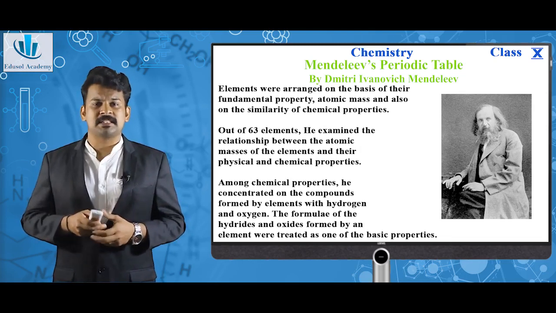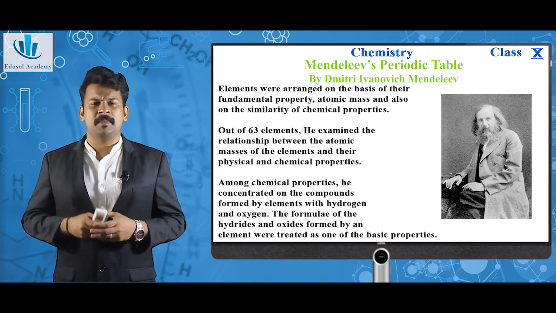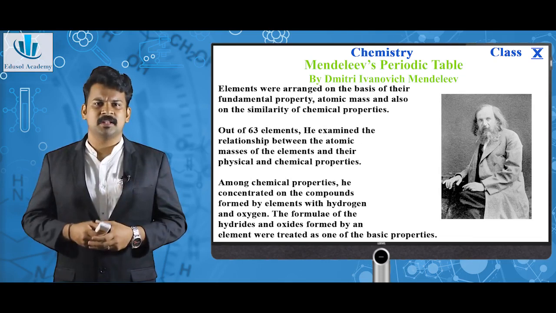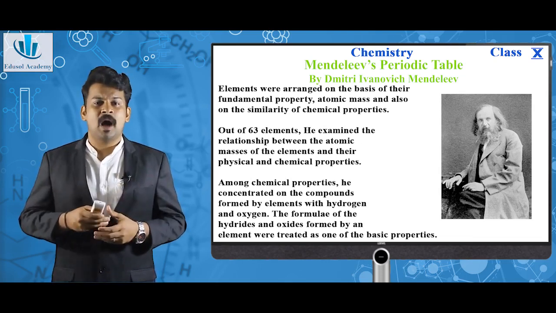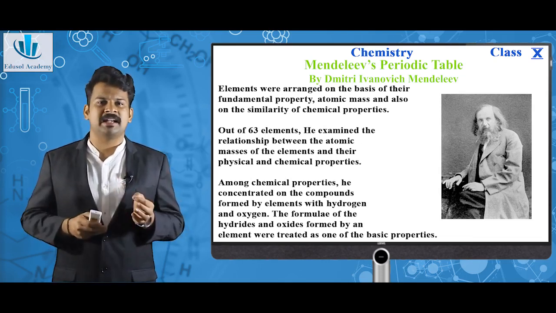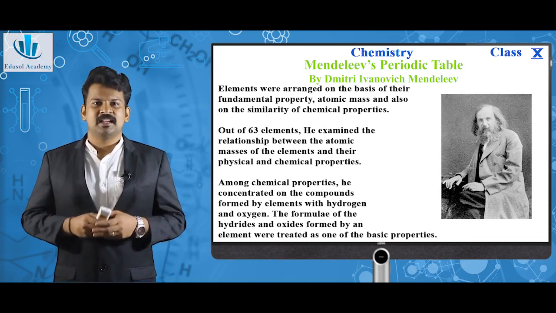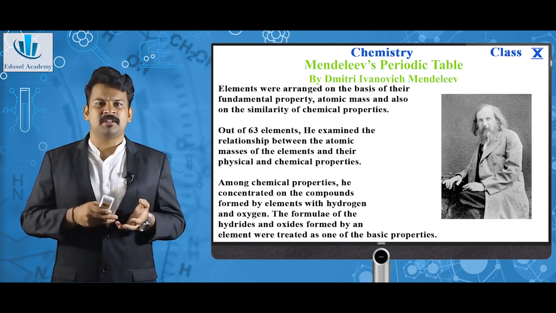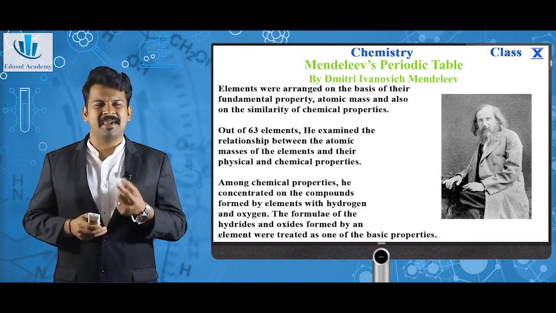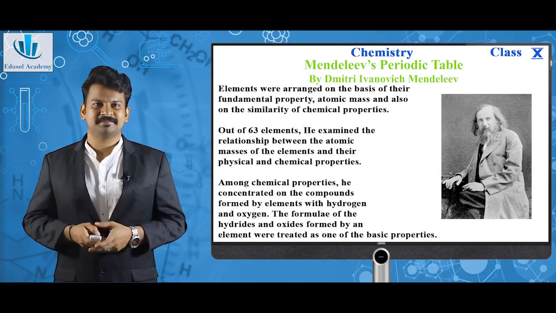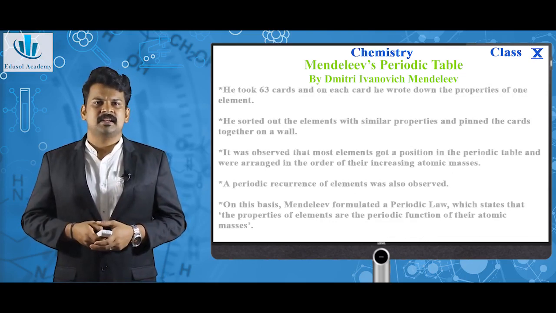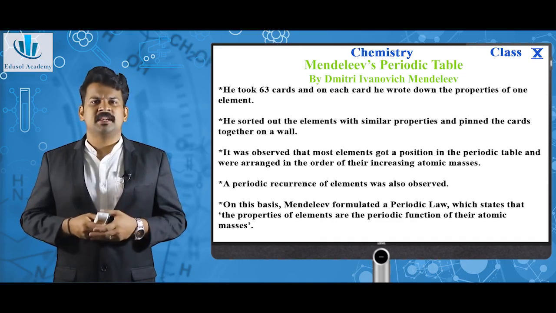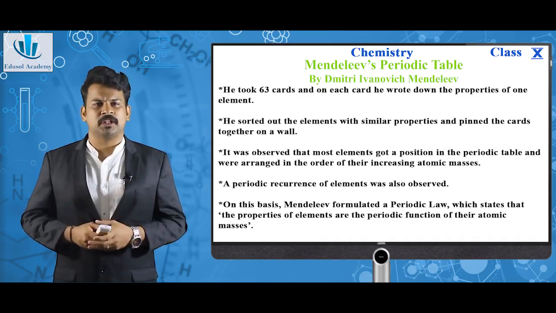Among chemical properties, the main thing he concentrated on was how each element reacted with hydrogen and oxygen. The formula of the hydrides and the oxides formed by an element were treated as one of the basic properties of an element. Thus, combining all these, he started to classify elements on the basis of atomic mass.